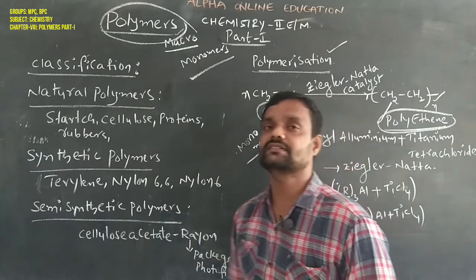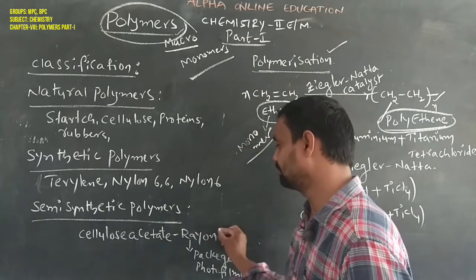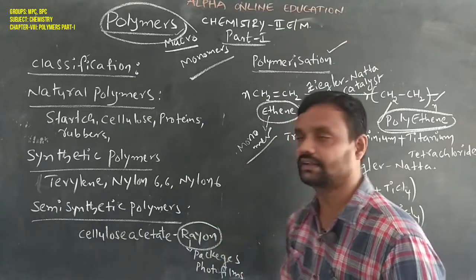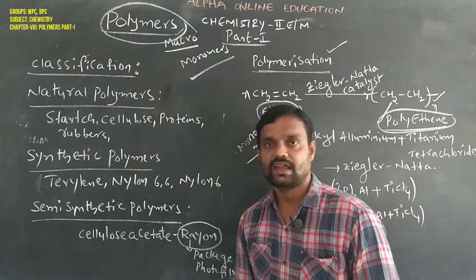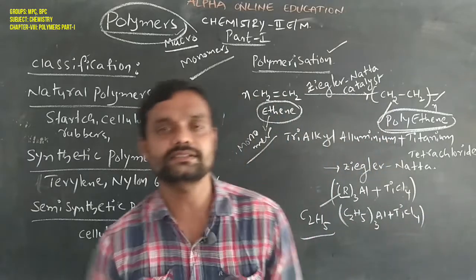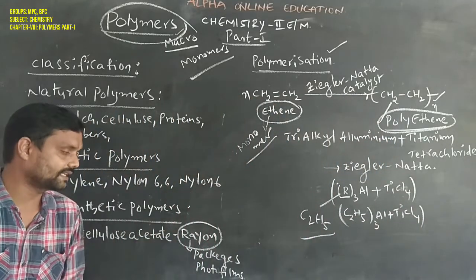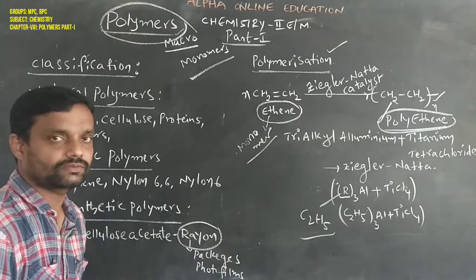Cellulose acetate is also called rayon. Rayon can be used in packaging and photo films. The usage of rayon is packages and photo films.